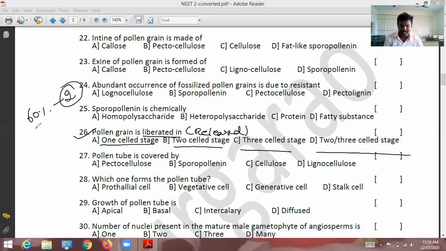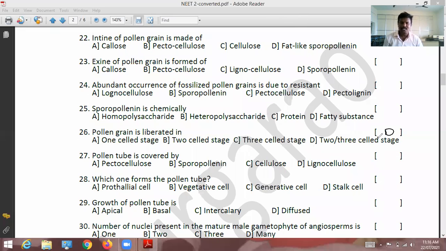In the rest of the 40% of species, the pollen grains are shed at 3 cell stage. So 2 or 3 cell stage, option D, the pollen grains are released. I said about it in first PUC and second PUC.